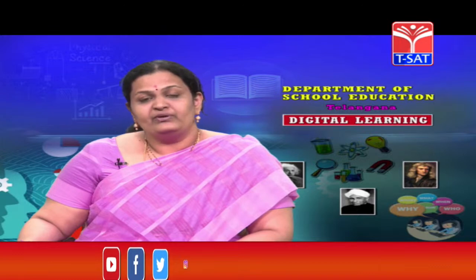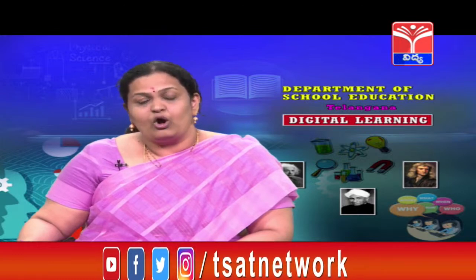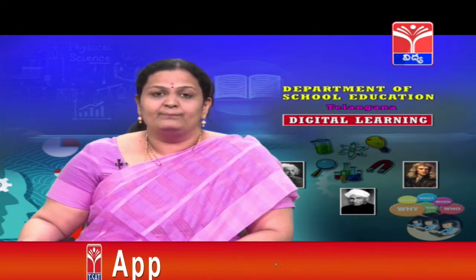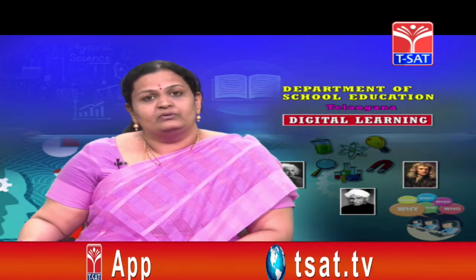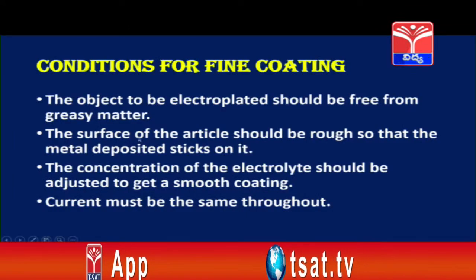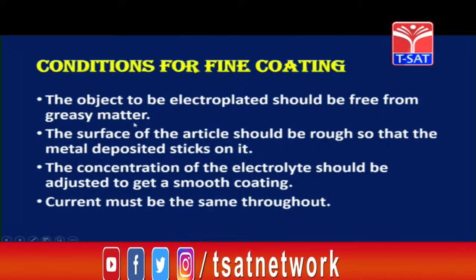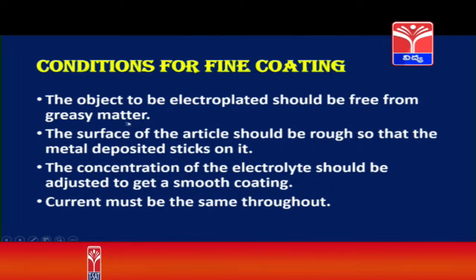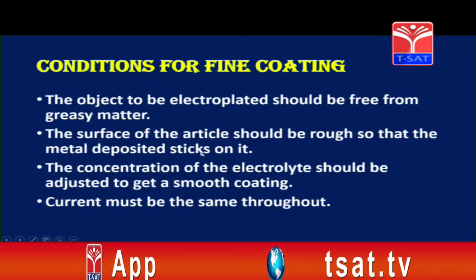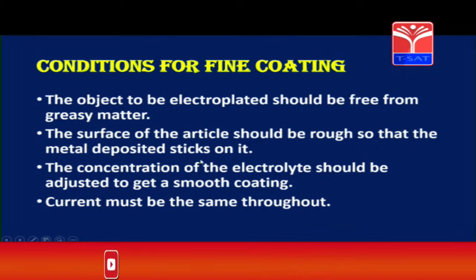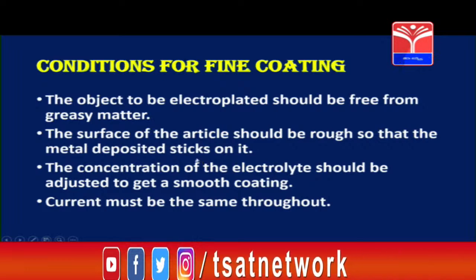So, children, definitely this must have some great uses. Already we have seen a few. So, let us try to understand the uses of electroplating. Before that, we will see the conditions for fine coating. The object to be electroplated should be free from greasy matter. That means the key that we have used here should not have any grease particles on it. The surface of the article should be rough, so that the metal deposited will stick on it. That is, it should not be a very smooth surface, children, it has to be a little bit rough.